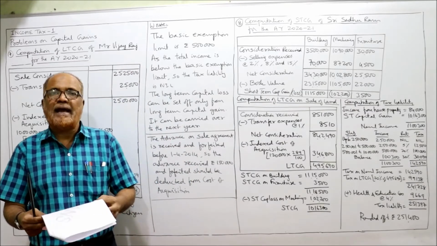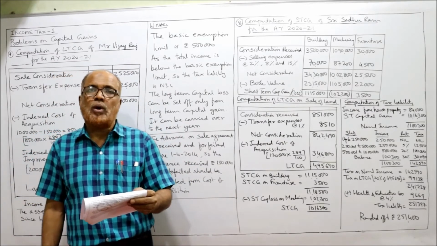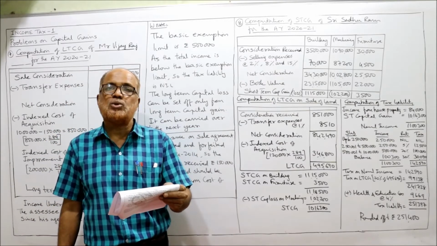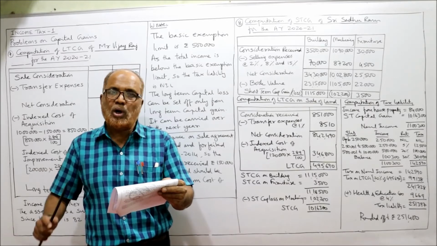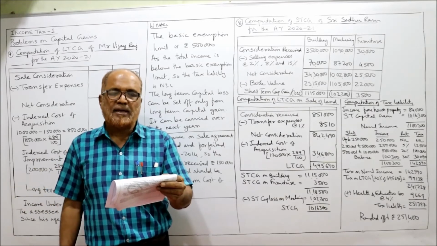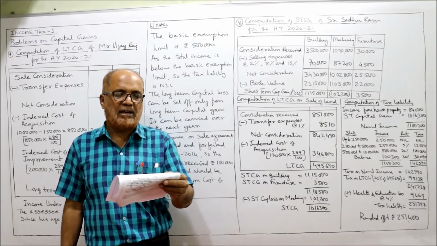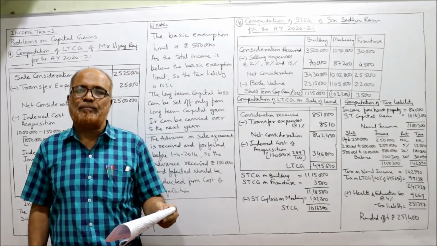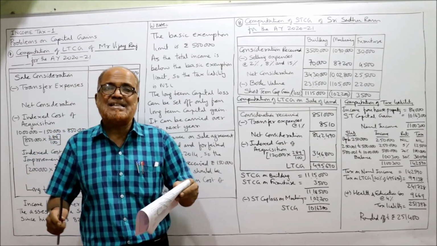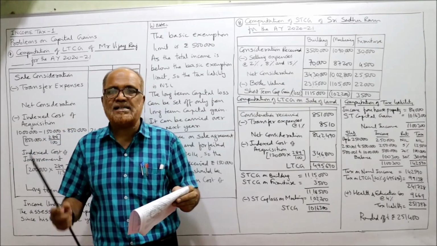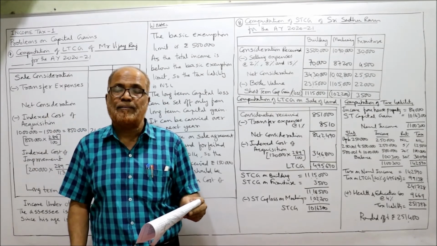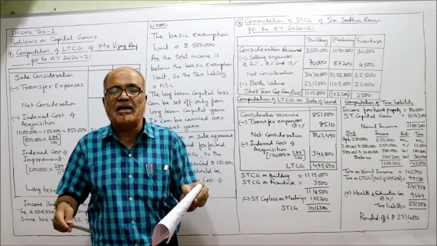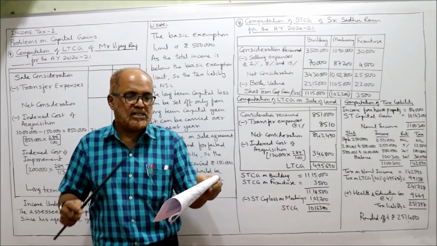Now I am going to read out 8th problem. Sri Sadhu Ram is holding the following assets in his business for the last 23 years. He sold all the assets during the previous year. Calculate capital gain and tax liability if income from house property is 84,000. Assessing Mr. Sadhu Ram is holding the business assets for the last 23 years, and he sold all the assets during the current previous year. We have to compute the tax liability if income under other heads, house property, is 84,000.